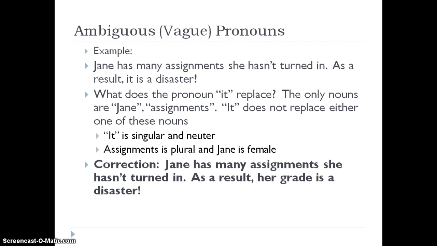Assignments is plural. Well, that won't work. And Jane is female. And that one doesn't agree with "it." So a correction could be, "Jane has many assignments she hasn't turned in. As a result, her grade is a disaster." Her grade is singular, and I can subsequently refer to her grade as an "it."